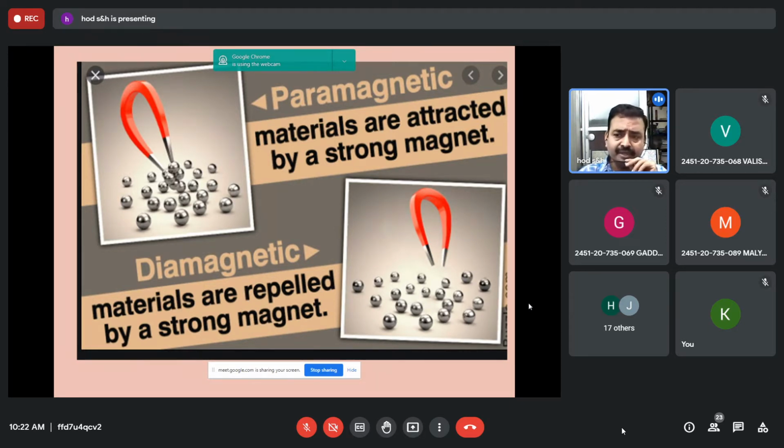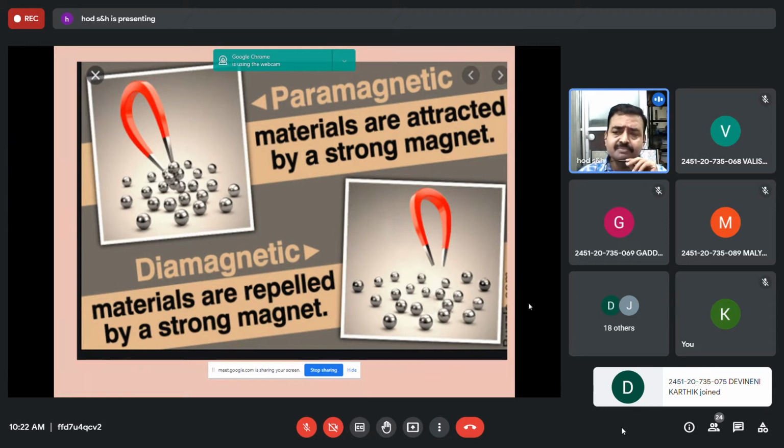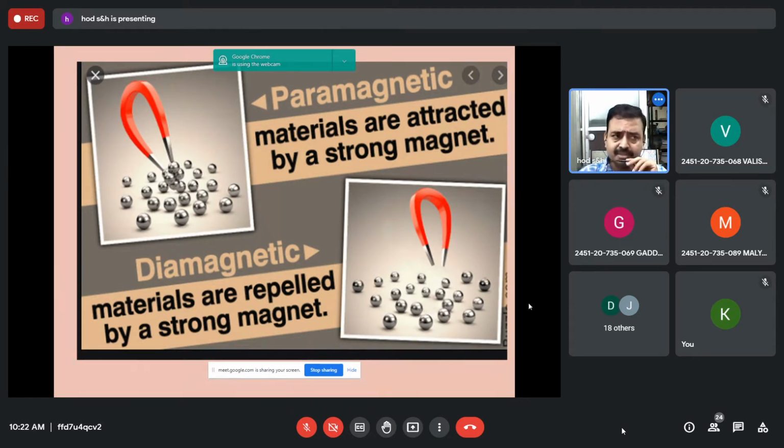Coming to paramagnetic, permanent magnetic dipoles are there, but they are randomly distributed. When a field is applied, these magnetic dipoles align in the direction of the field, giving rise to certain magnetic properties. The susceptibility is slightly positive, and it depends on temperature. When the temperature rises, the dipoles are disturbed by thermal agitation, and they lose their magnetic behavior. The susceptibility is chi equal to C by T. This is for paramagnetic. Coming to the third one, at least these 4 or 5 points you should write.